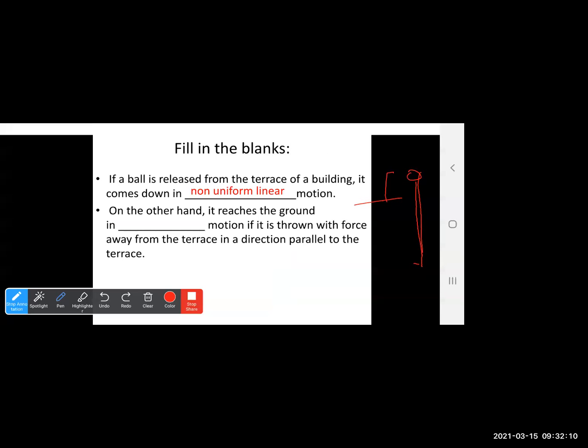So it comes down in non-uniform linear motion. Now, on the other hand, if it is thrown with force away from the terrace in a direction parallel to the terrace, it reaches the ground in dash motion.